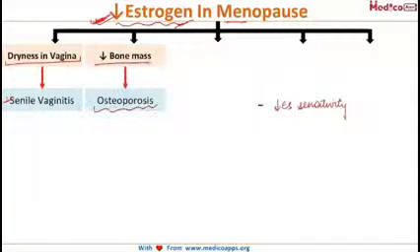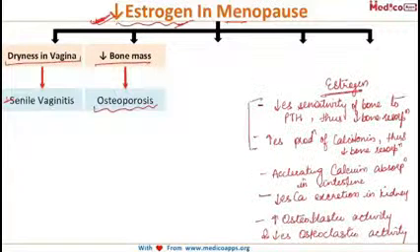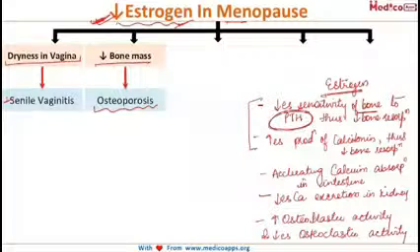So, let us see the basic mechanism behind this. Now, estrogen is a very important hormone for the bone mass. Why? Because it decreases the sensitivity of the bone to parathyroid hormone. And what does this parathyroid hormone do? It causes bone resorption. So, if there will be decreased sensitivity of the bones to parathyroid hormone, there will be decreased bone resorption.